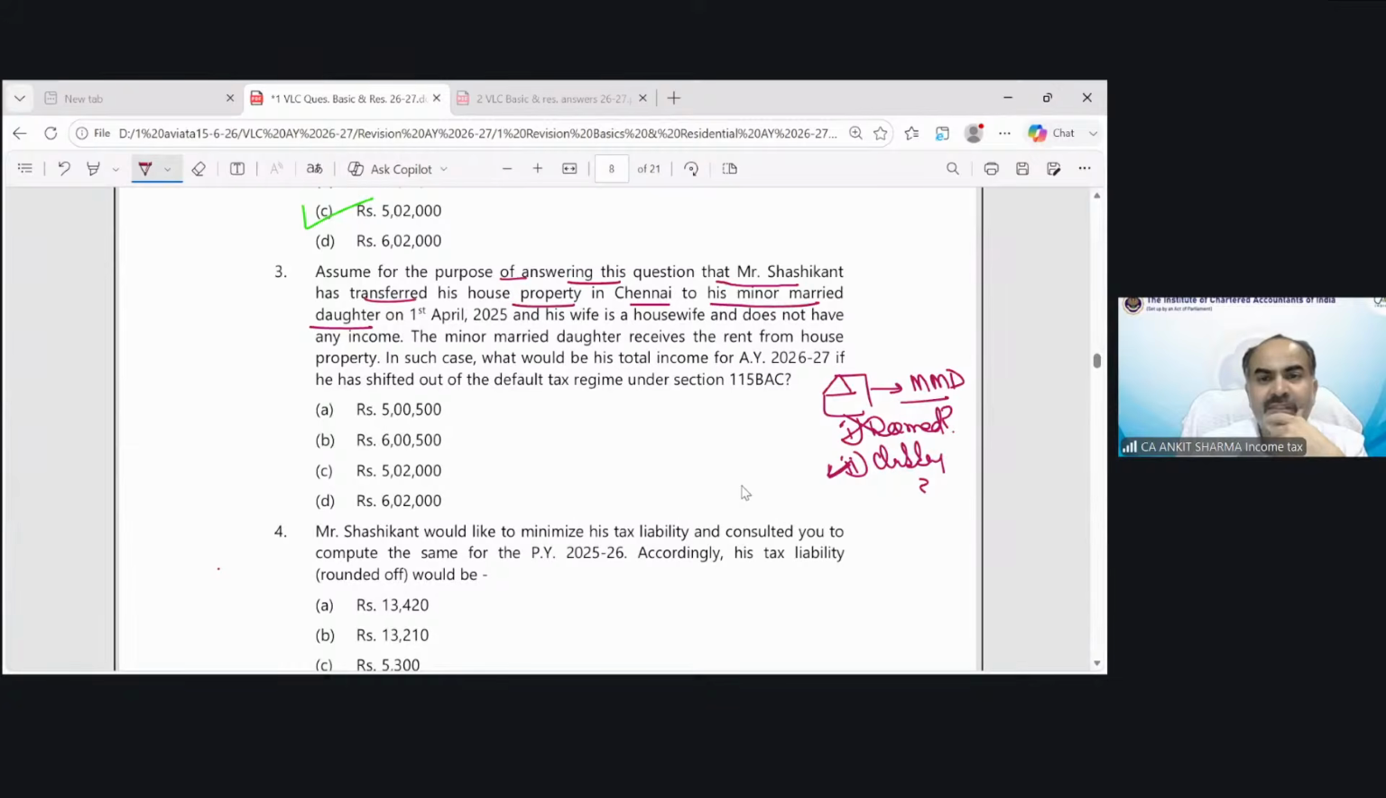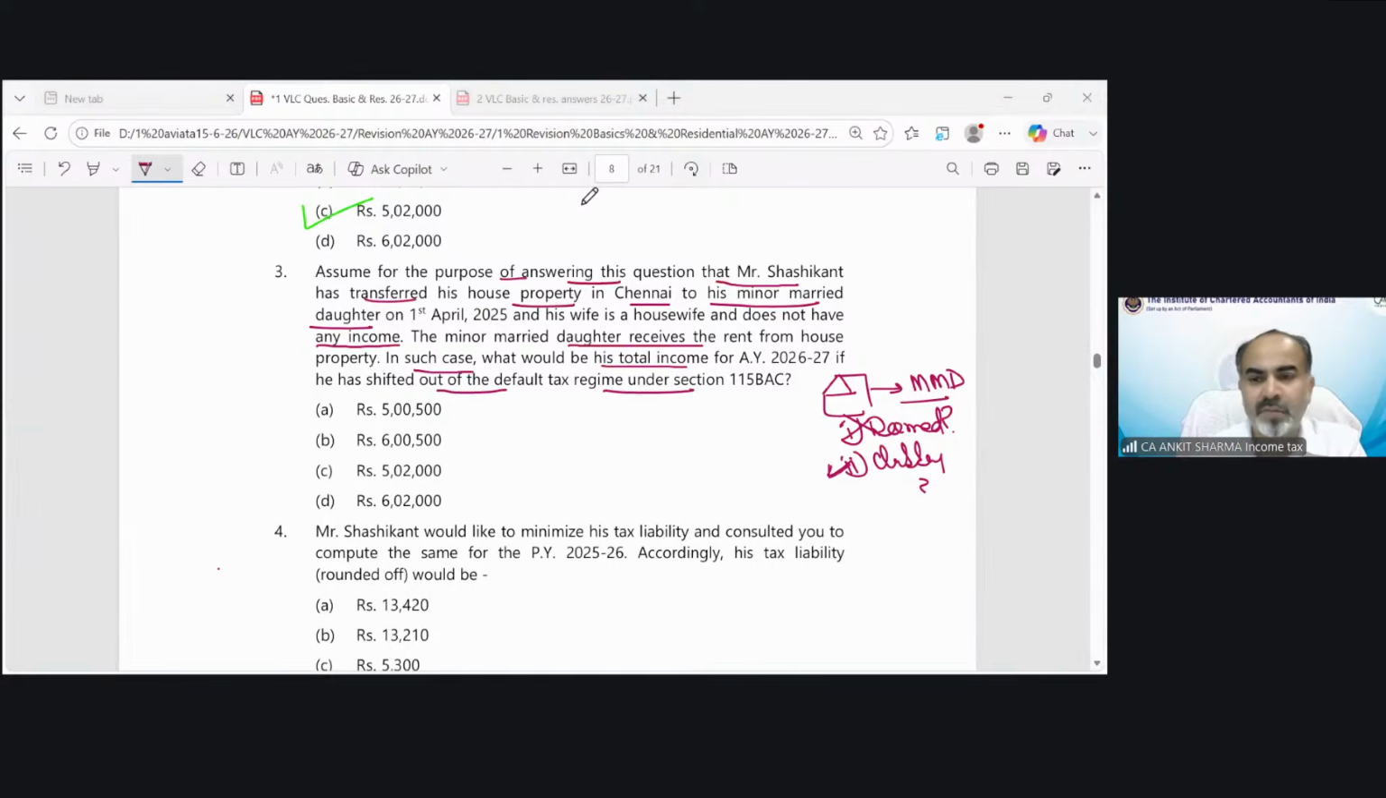So on 1st April, his wife is a housewife and does not have any income. Because the wife does not have any income, clubbing is going to be in the hand of Mr. Shashikant, who is having higher income. The minor daughter received the rent from the house property. In such case, what would be his total income if he has shifted out of the default tax regime? Can you tell me the difference between the default tax regime clubbing concept of a minor child and the optional tax regime clubbing concept of a minor child? Is there any difference between the two?